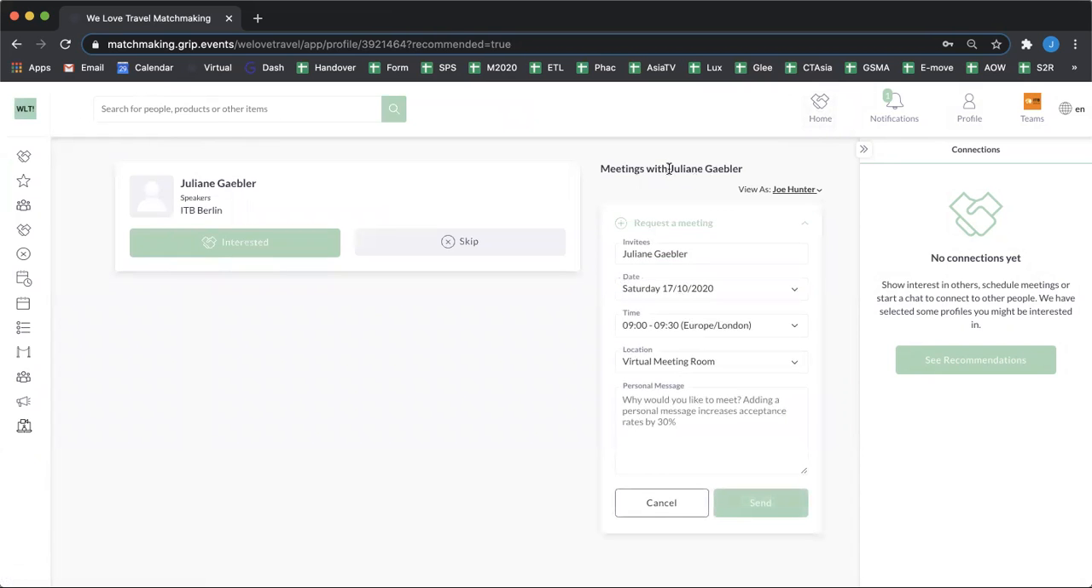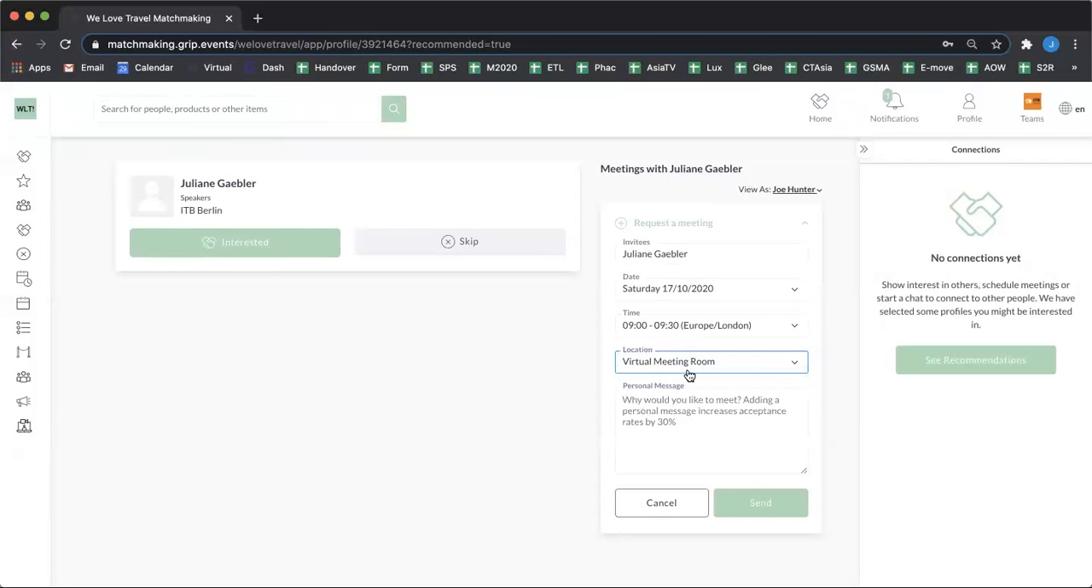Here you'll see that I've got the option to meet with Julianne, and you can see her name is written here. You've got the date and the time, so you can change them depending on when you want to be available for this meeting. And the location is a virtual meeting room in this case. As an online attendee, I will always be using the virtual meeting room because I'm not going to be available on site for meetings. Please take into account when you are booking meetings whether people are online or on-site attendees, because that will make a huge amount of difference to whether they're able to attend the meeting or not.